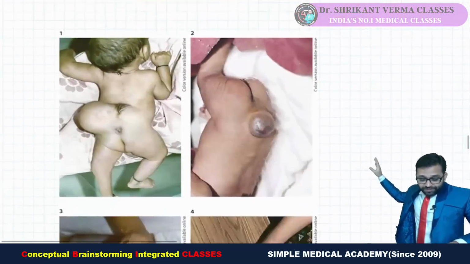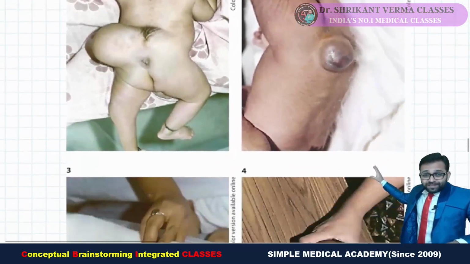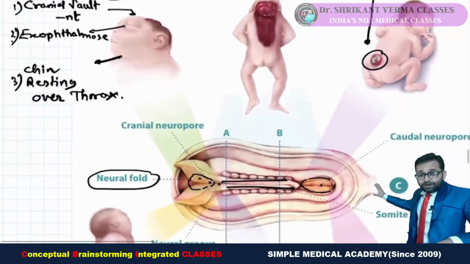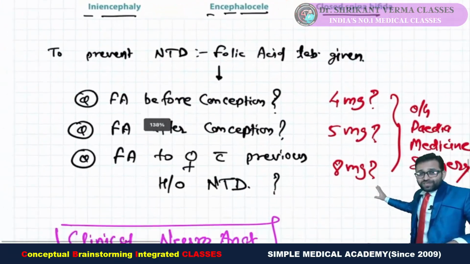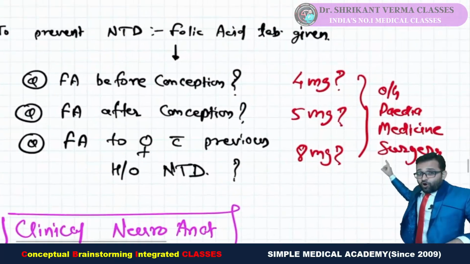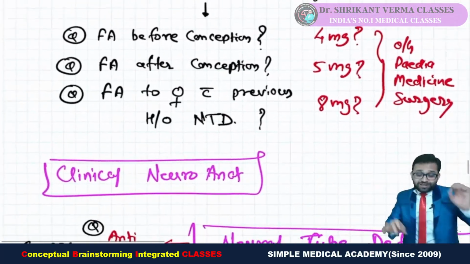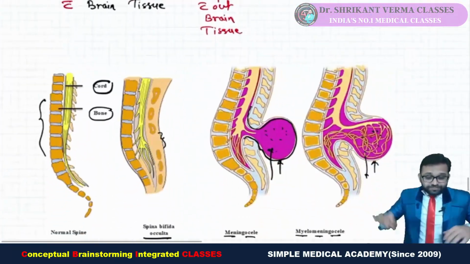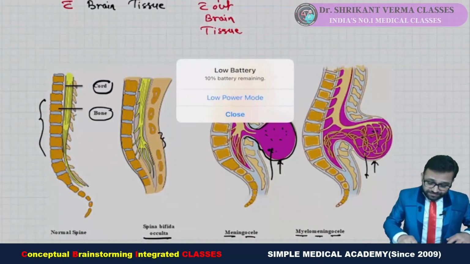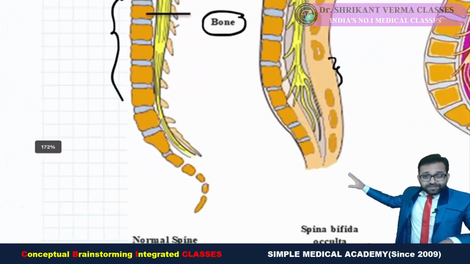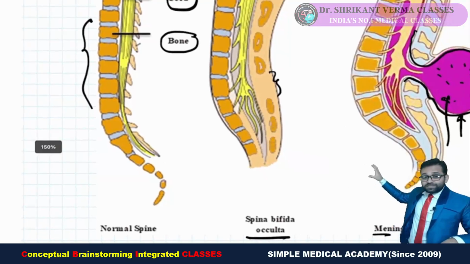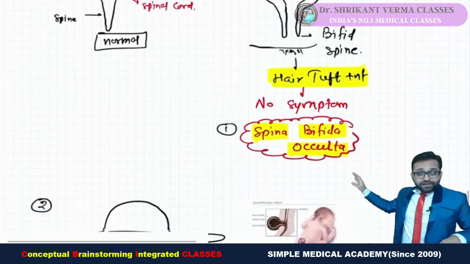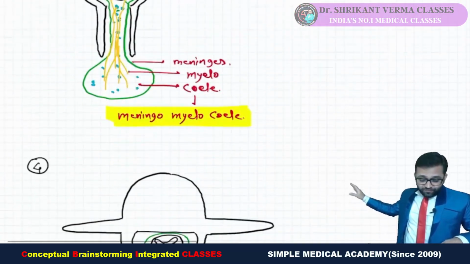We had seen all this, like spina bifida occulta, the meningocele, meningomyelocele. All this clinical integration with neurosurgery we had seen. Myeloschisis, rachischisis. Fine. This is very, very important with ObGyn, pedia, medicine, surgery. These are all the topics integrating with this. Fine. Our points: normal spine, hair tuft-like bunch, spina bifida, then meningocele, then meningomyelocele. And we drew all the images for it.